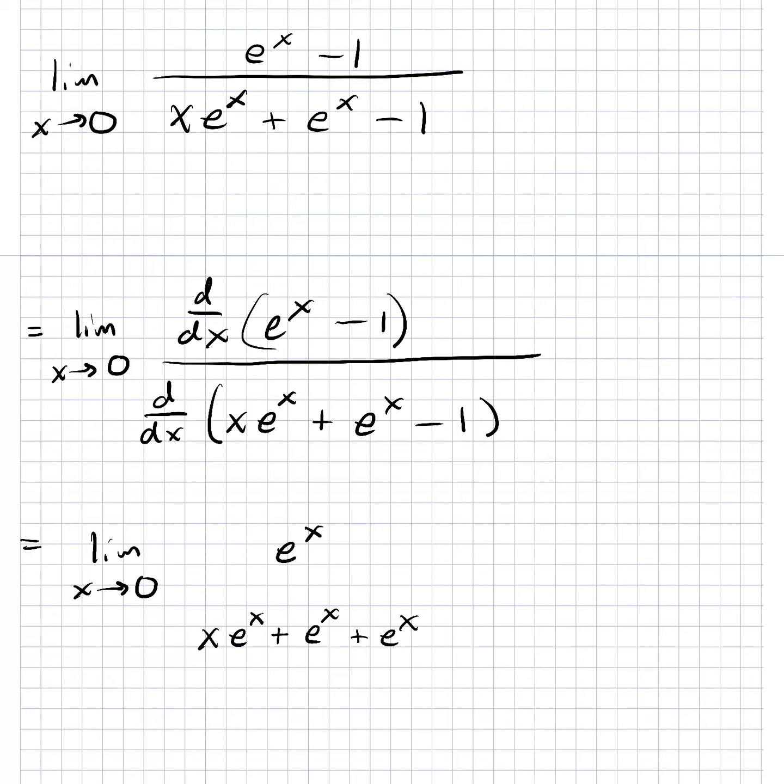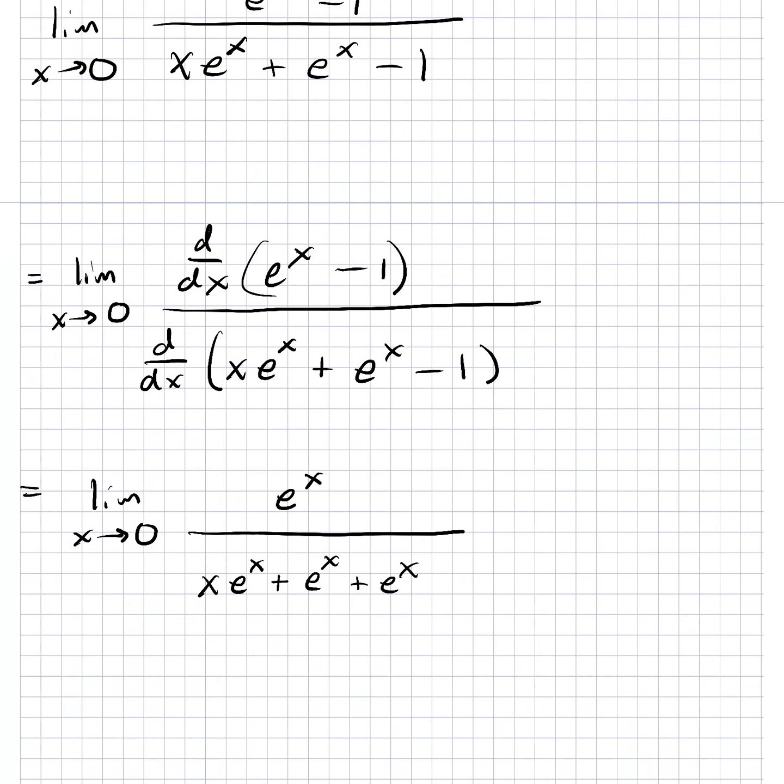All right. So now I think we're ready to evaluate the limit. So now if we try to apply the limit on the bottom, this first term, 0 times 1, is 0, so that's going to go to 0. Then what we're going to have on the bottom is e to the 0 plus e to the 0, under e to the 0. So then this becomes basically 1/2, right?